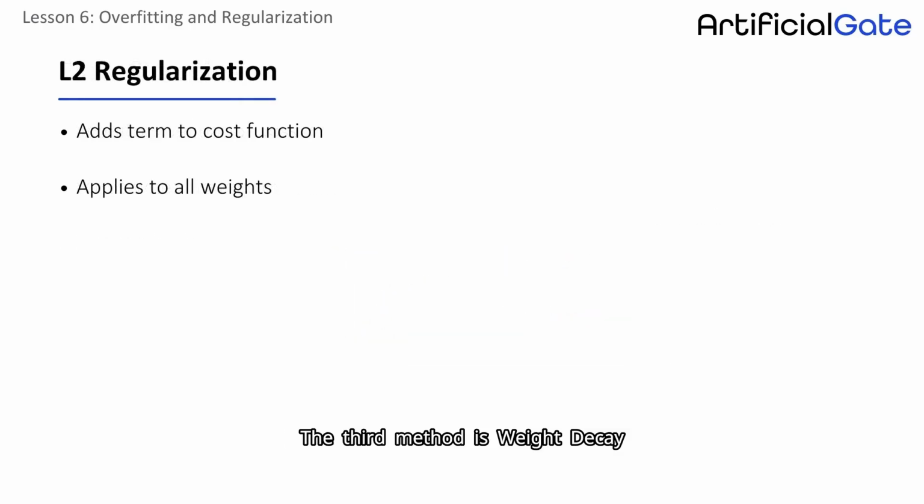The third method is weight decay. A small penalty is added to the loss function for weights that are too large. Why is this important? Large weights represent an overly strong dependence of neurons on a particular feature, and that's risky. We want the network to learn structure, not to build a memory.